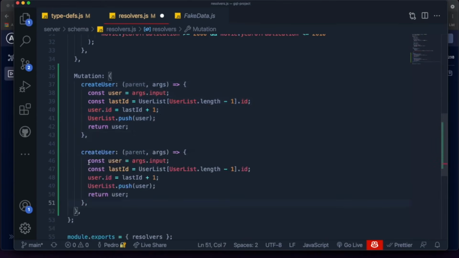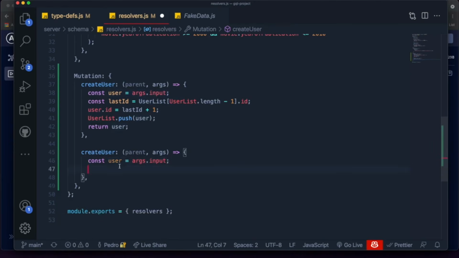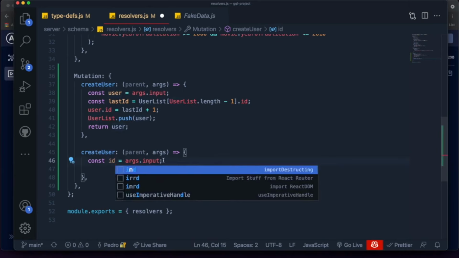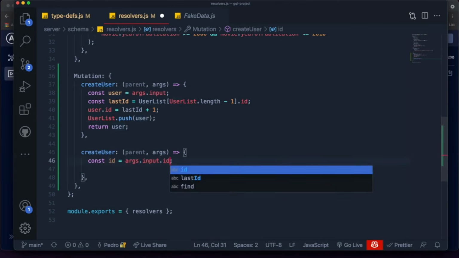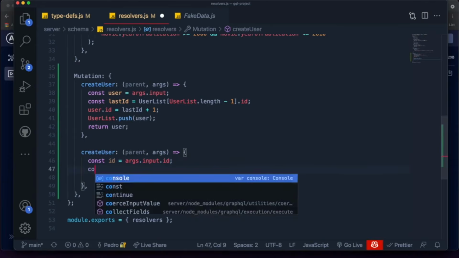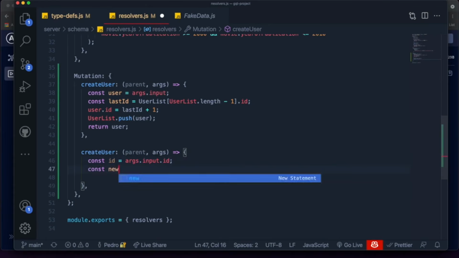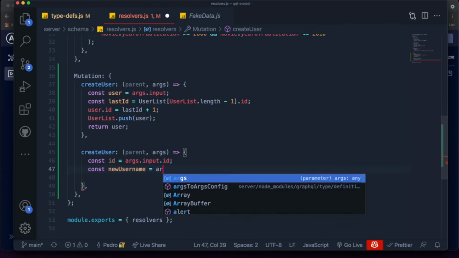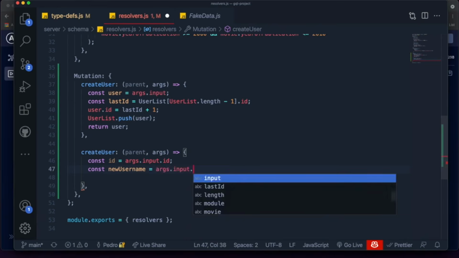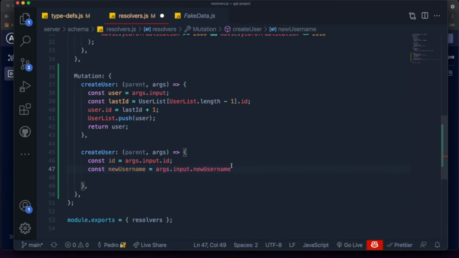What I want to do is I'm just going to grab the ID for the user. I'm going to delete this over here, and I just want to grab the ID of the user we want to update by saying args.input.id. And then I also want to grab the new username by saying newUsername is equal to args.input.newUsername.